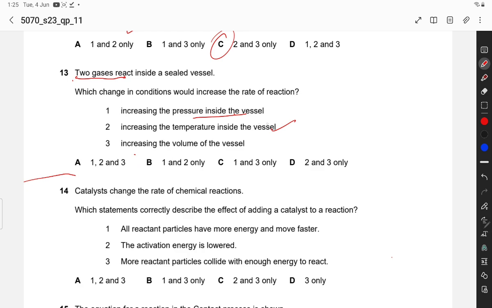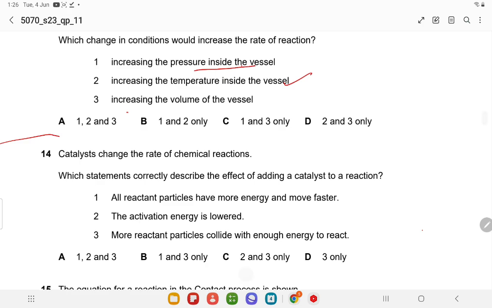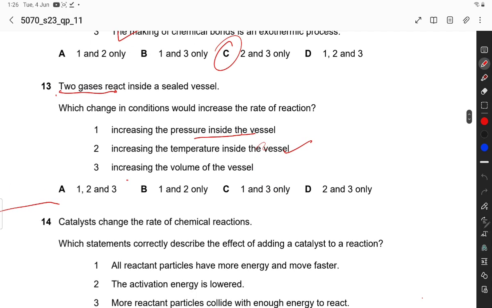This is the correct option. Increasing the volume of the vessel. When we increase the pressure inside the vessel, the volume is decreased, so it is incorrect. It is an incorrect option. So 1 and 2 are correct.